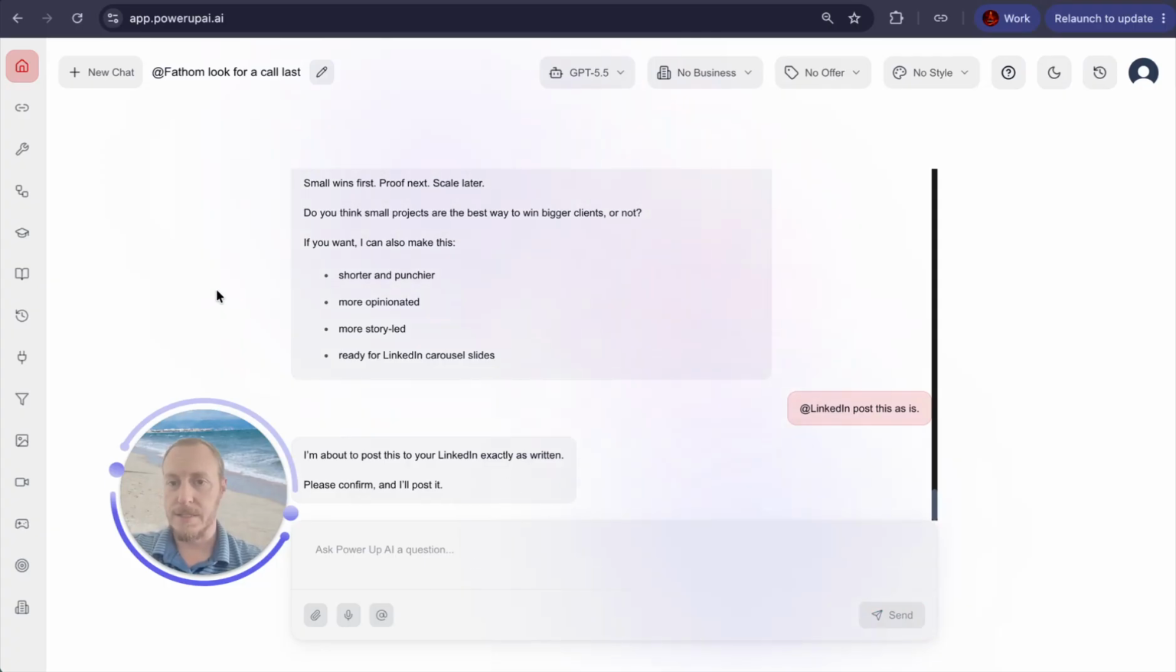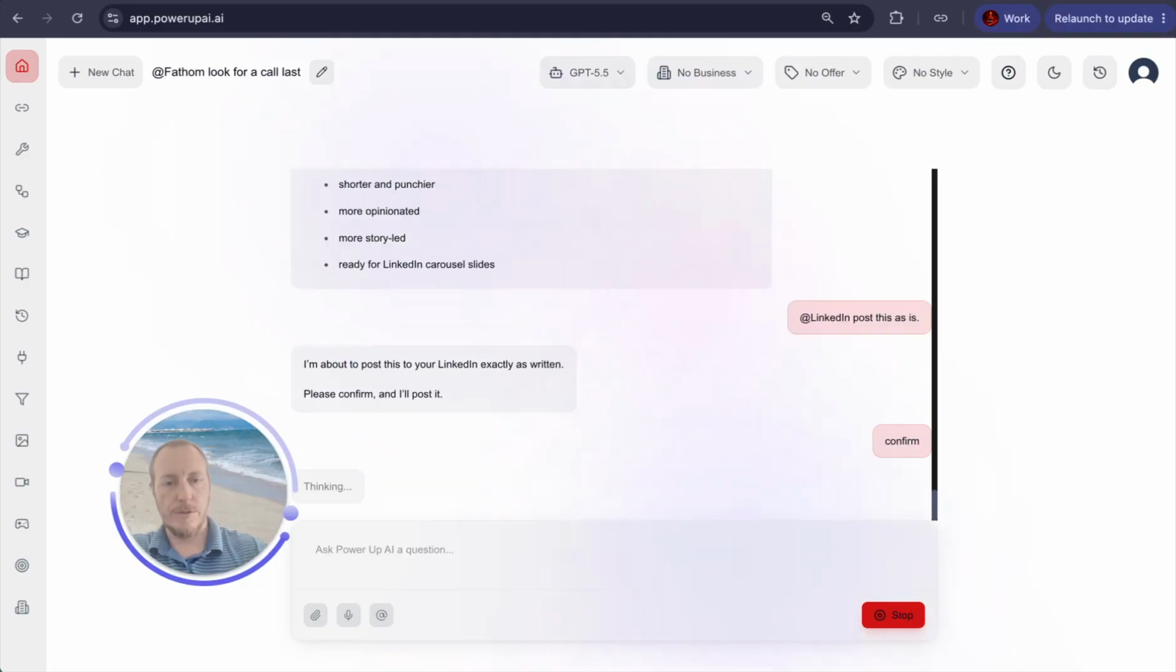Before I do this, because this is live, I'm going to pause. I'm going to reread it again, just to make 100% sure. All right, I reread it and I am happy with the results. And now I'm going to send it off and post it directly to LinkedIn.